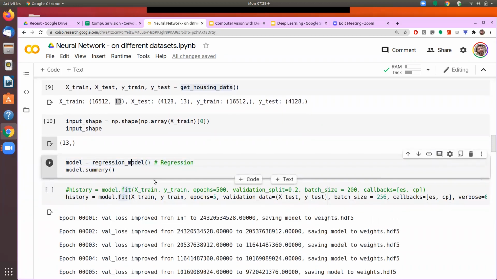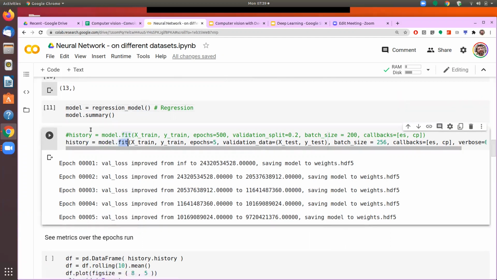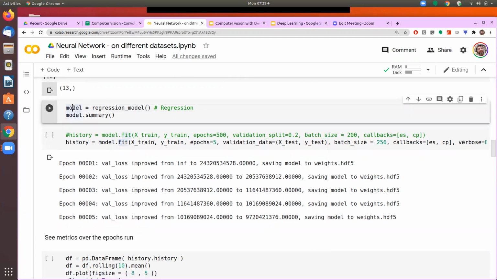So having created the model, now we will again train the model, and training is done by calling the fit function. So we call the fit function on this instance of the model and provide the inputs. And here we have a few more inputs to be given, for example, how many epochs, and what would be the validation data or validation split.